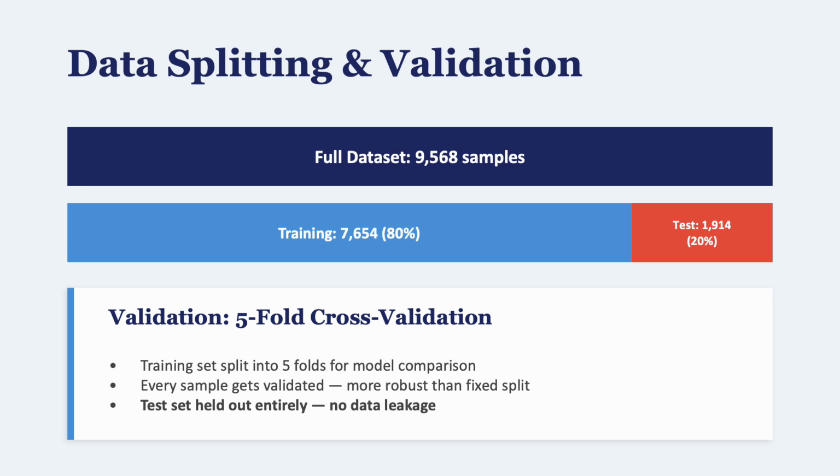Data splitting and validation: I split the data 80/20 into training and test sets. The test set is completely held out and only used once at the end. This prevents data leakage. For model comparison, I used 5-fold cross-validation on the training set, which is more robust than a single validation split because every sample gets validated exactly once.